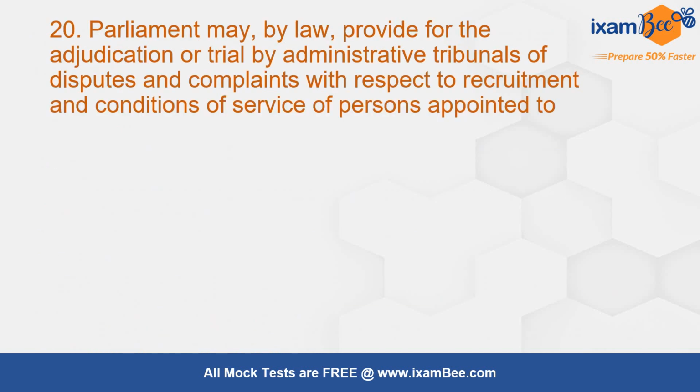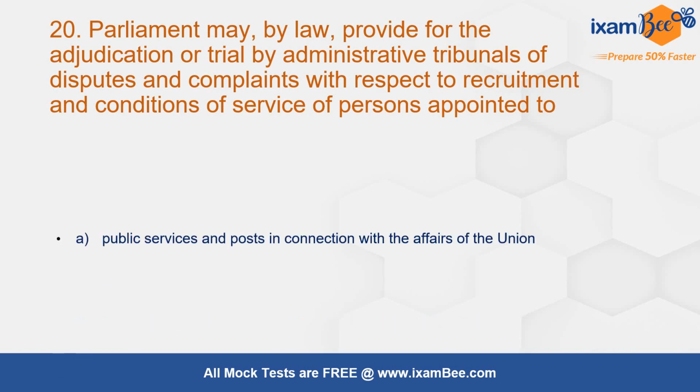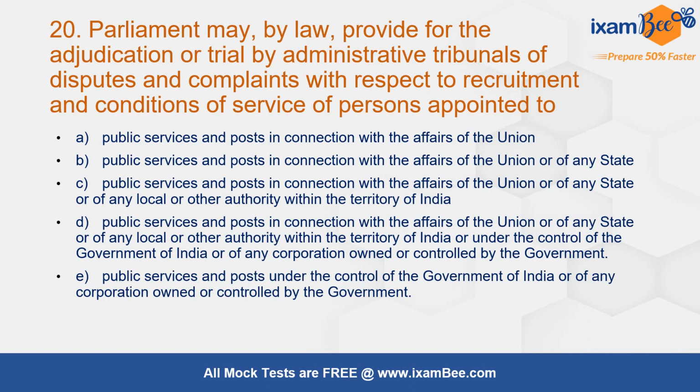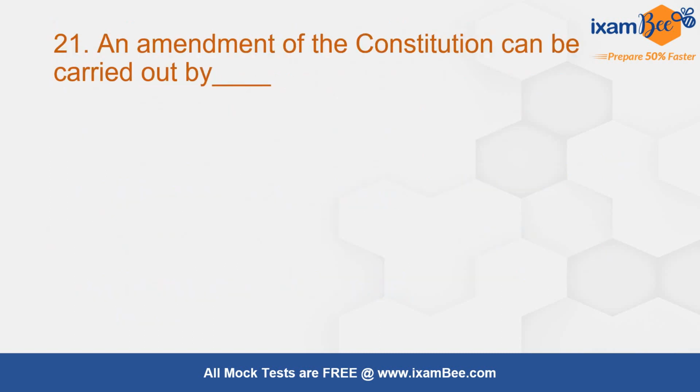Question number 20. Parliament may by law provide for adjudication or trials by administrative tribunals of disputes and complaints with respect to recruitment and conditions of service of persons appointed to... Correct answer here, you can read the options. Pause the screen, read the options. Correct answer here is D. This is given in Article 323A. Public services and posts in connection with the affairs of union or of any state or of any local or other authority within the territory of India or under the control of Government of India or of any corporation owned or controlled by government.